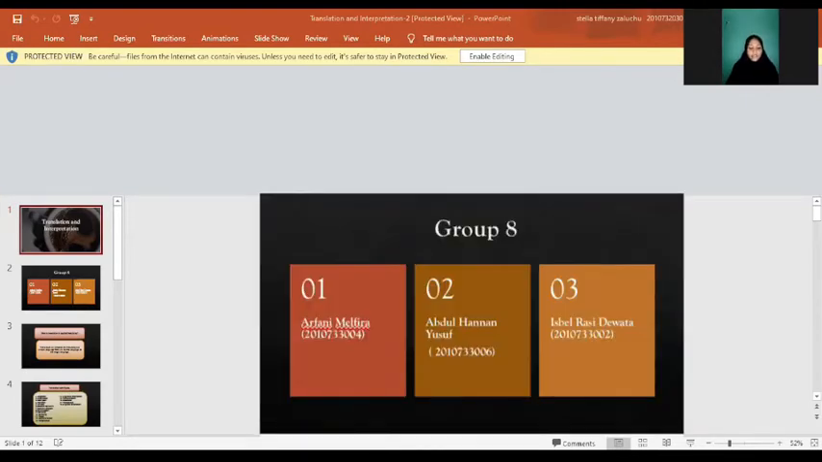First, I am Arfani Malvira as the moderator. And then, Isbal Rasidewata as the presenter. In today's presentation, we will divide into 3 sessions. Without further ado, we will begin the first session, which is the presentation by me.